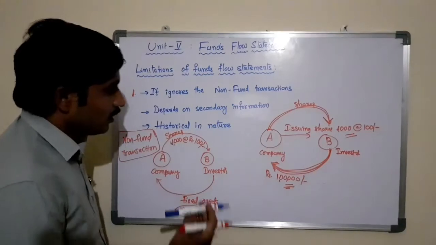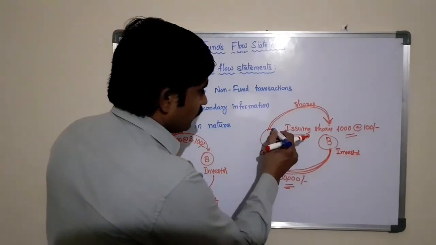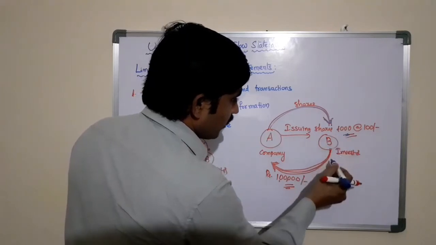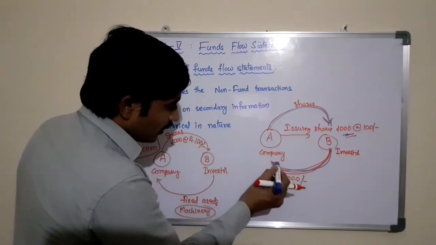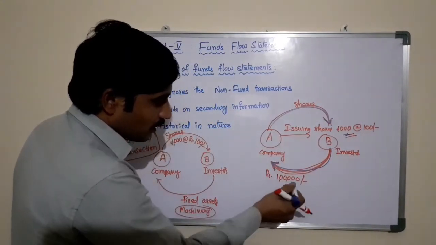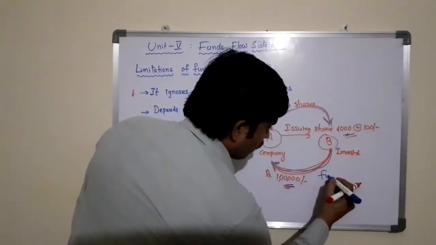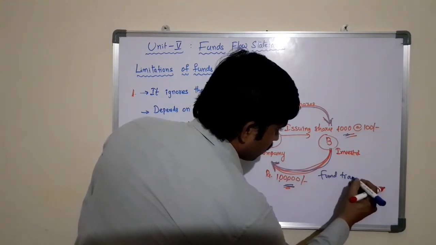Here, in case of a fund transaction, we are issuing the shares to B worth rupees 1 lakh, and B is bringing 1 lakh rupees in terms of capital or funds to the company. This is called a fund transaction.